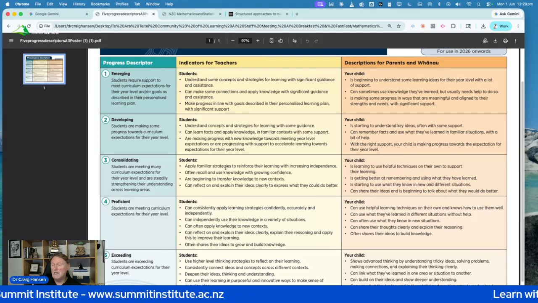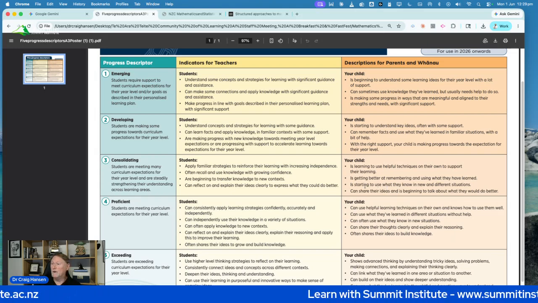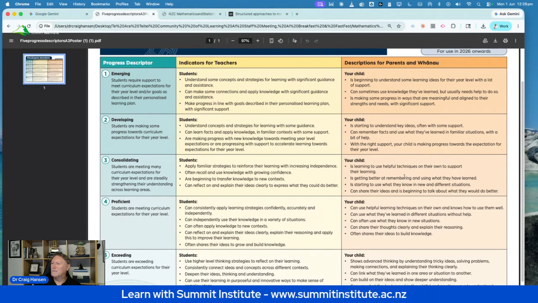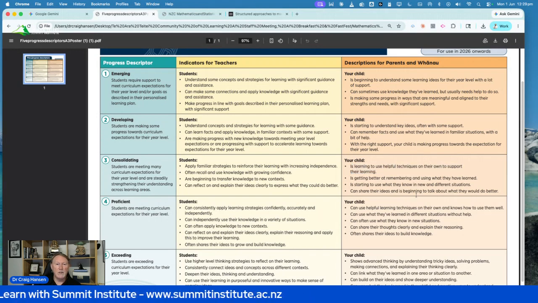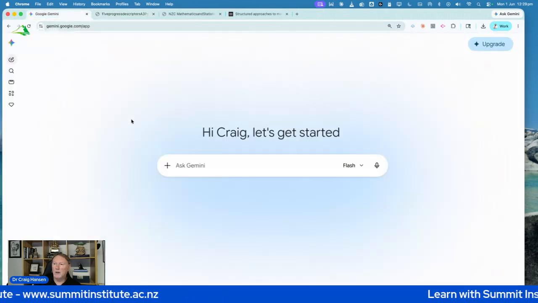Then for whānau, for teachers, as we're talking to whānau and parents, we're thinking, how do I express this in a way which is accessible for parents? And here your child is learning to use helpful techniques on their own to support their learning. That sounds like they're working at the year level and they're using support structures to do well by themselves. So let's have a look at Gemini and how we might build this.